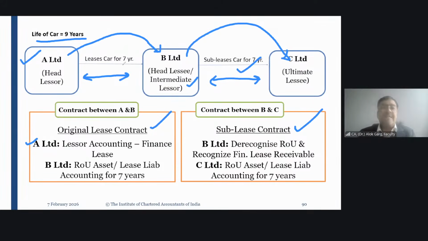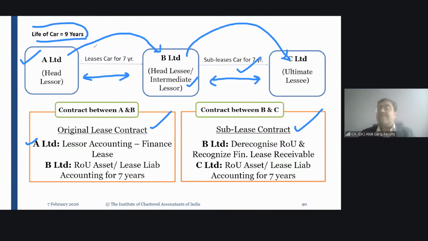So friends, in this case, the life of the car is 9 years and A Limited has given the car on a lease for 7 years. That is 80% of the life. Tell me, is it a finance lease or operating lease, from the lessor perspective?